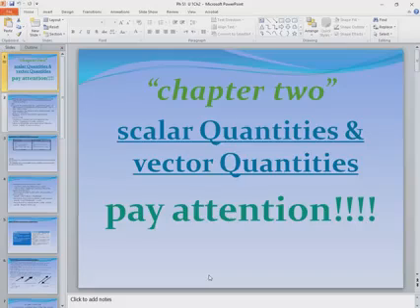about scalar quantities and vector quantities. What's the difference between scalar quantities and vector quantities? And why do we need to classify the quantities into these two types?